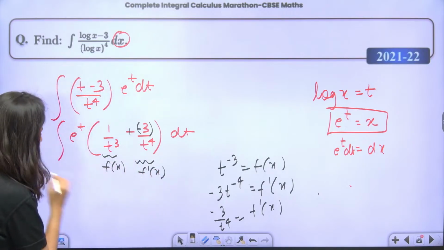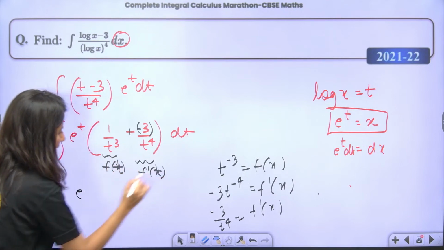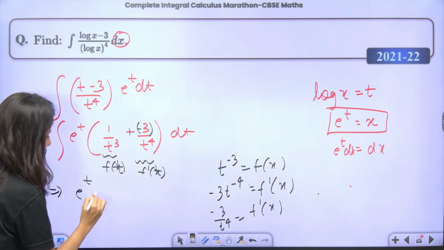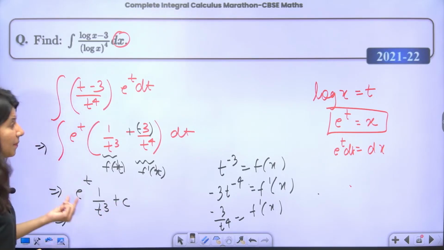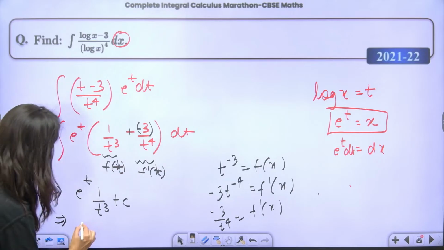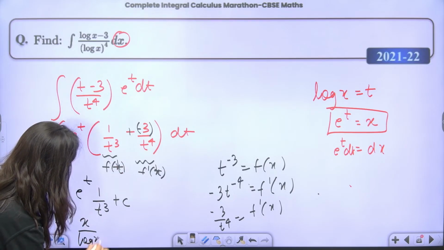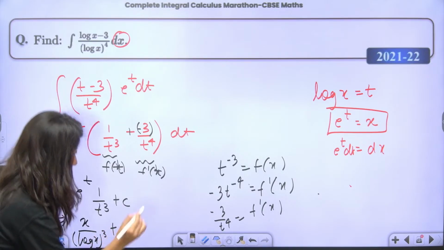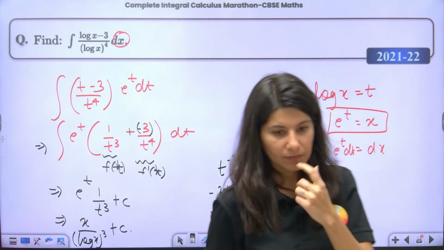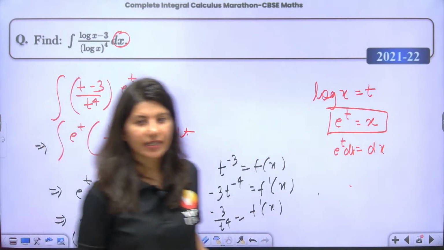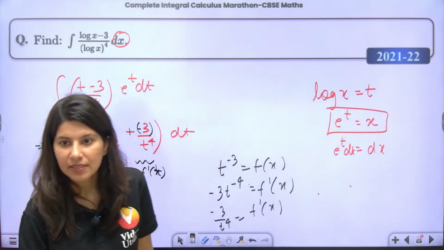So now the answer will be e power t times 1 by t cube plus c. Now e power t is x, so x upon log of x whole cube plus c. Yes, correct. Got it. Clear. Any doubts? Any confusion?